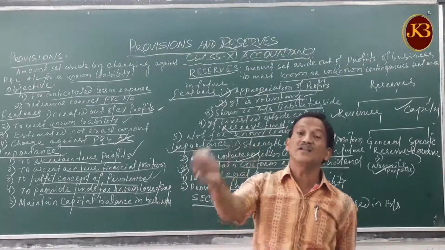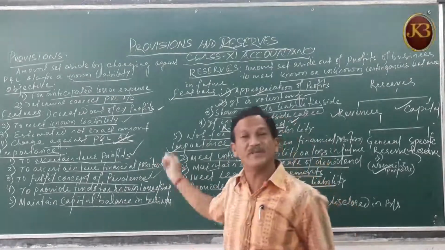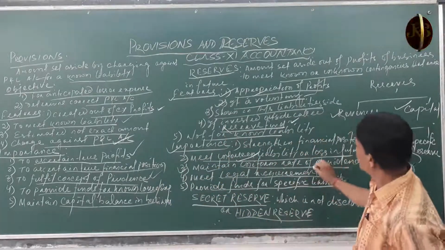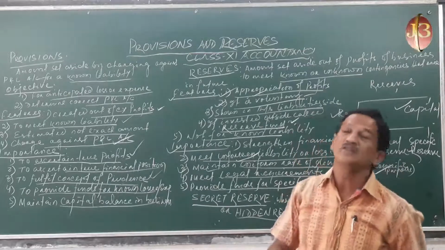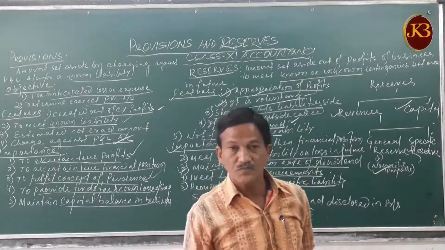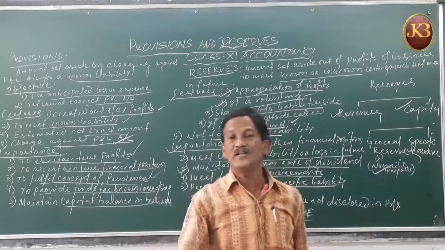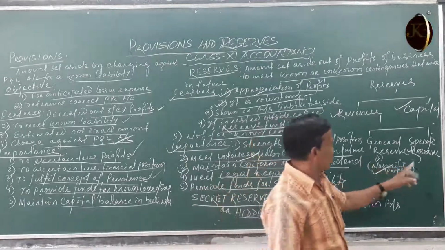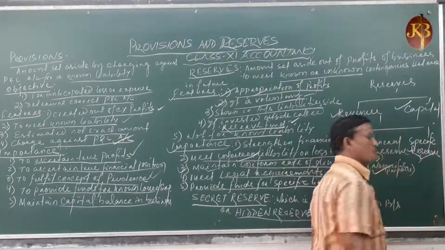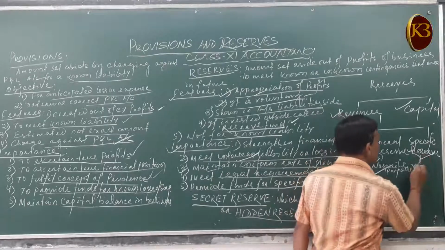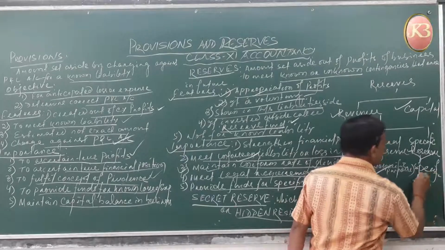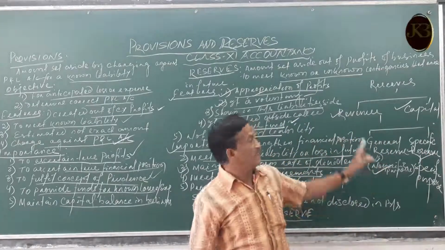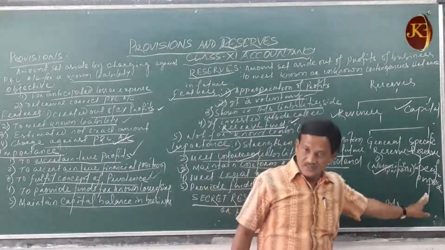Dividend equalization reserve is needed for the payment of dividend, to maintain a uniform rate of dividend. Debenture redemption reserve is created for the redemption of debentures, the refund of money to the debenture holders. So this is a specific reserve for some specific purpose. So there are the revenue reserves: general reserve and specific reserves.